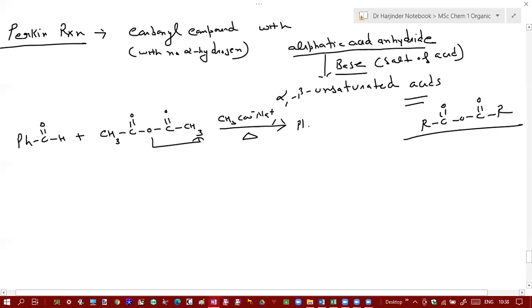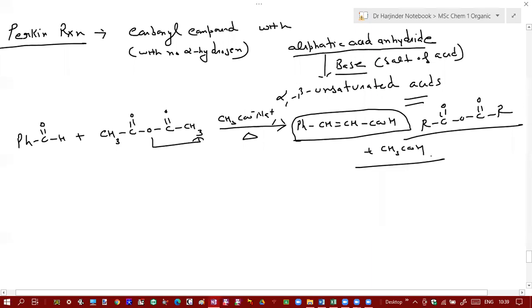Here you will get CH double bond CH and carboxylic acid, plus acetic acid. So this reaction is called Perkin reaction.